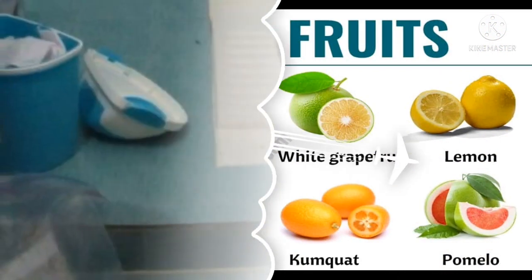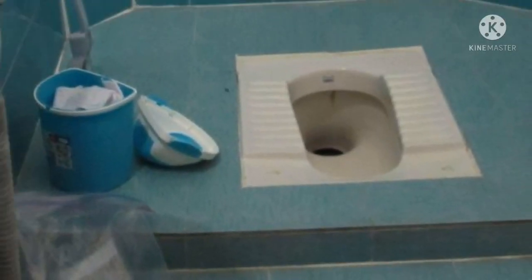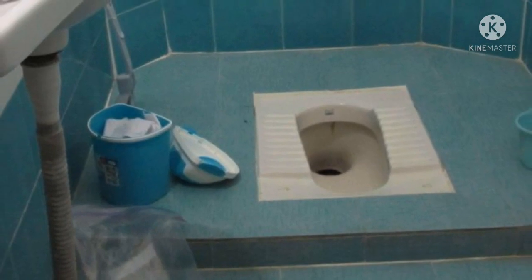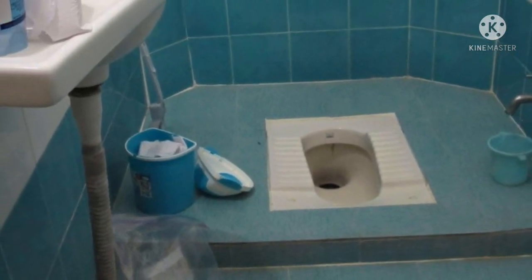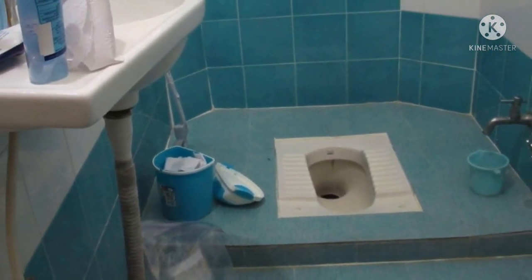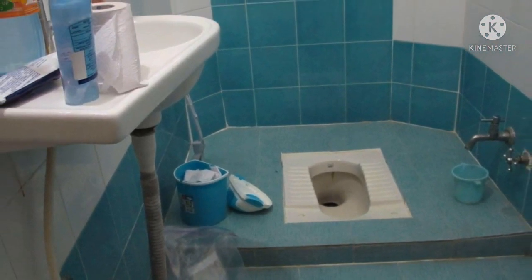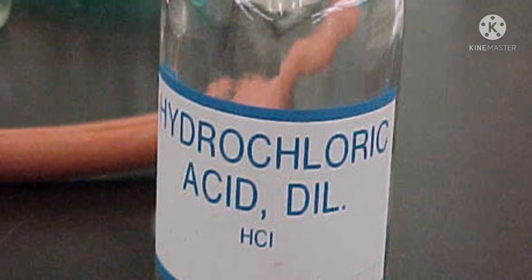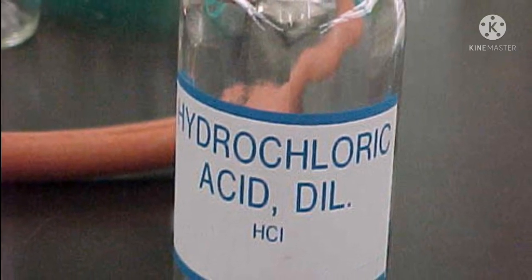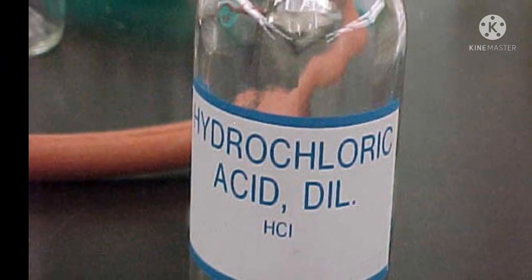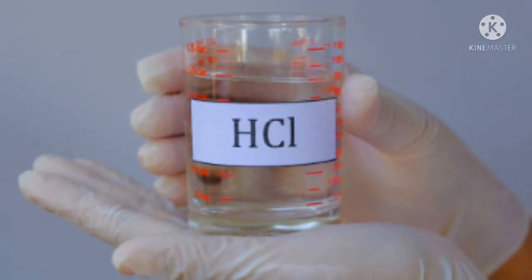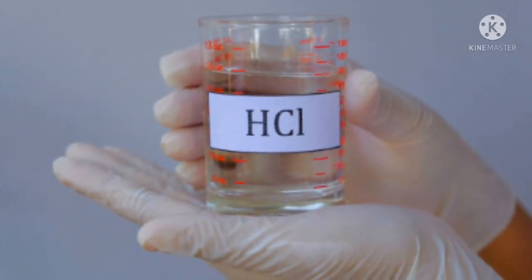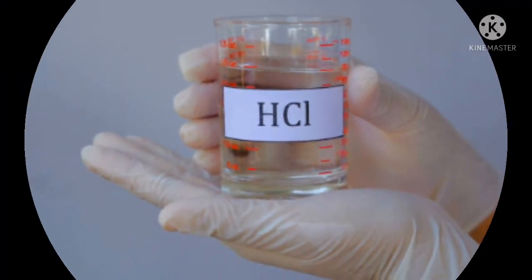Children, you might have observed that some acids are used in cleaning toilets. What do you observe when an acid is poured on the bathroom floor? Let me explain. Generally, hydrochloric acid is used for bathroom cleaning. It liberates thick fumes and a pungent smell when poured on the floor.